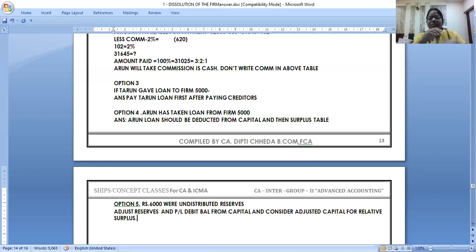Most of you, in fact, knew option 5. But option 4 is typical. If you have advances, you have given them, deduct. If you have taken a loan from them, pay them first. Fine. Did you all like these options?